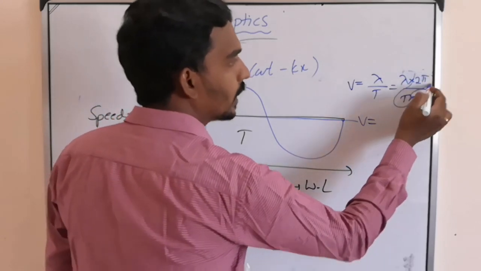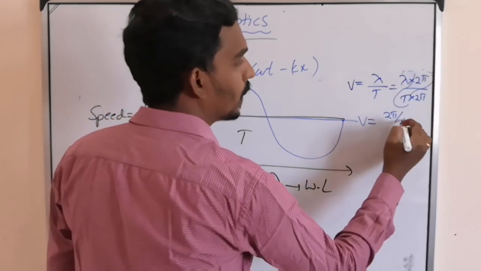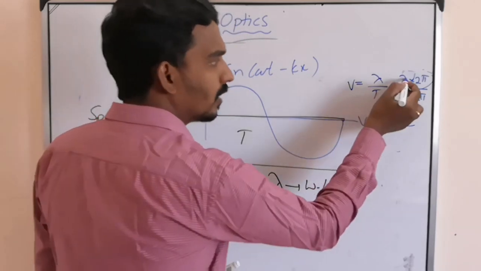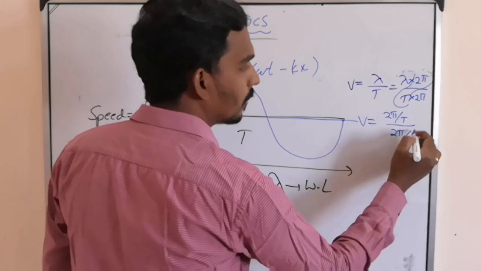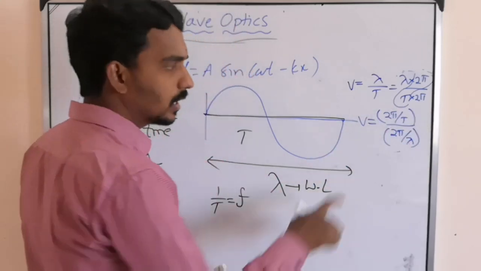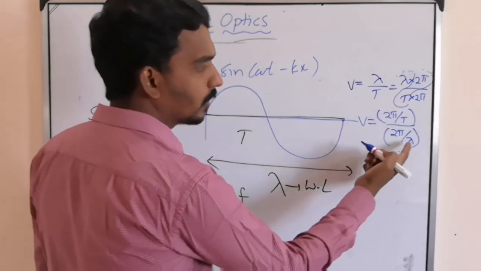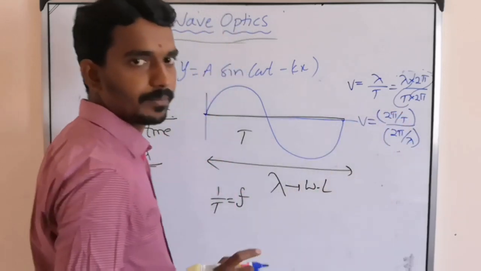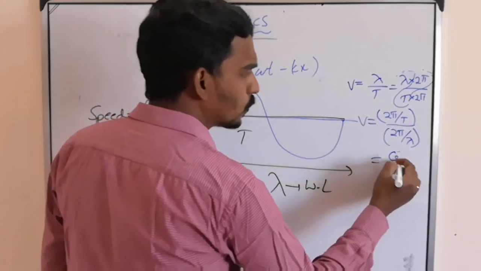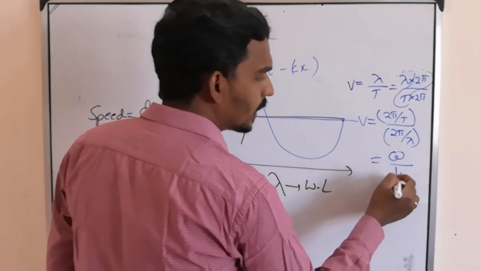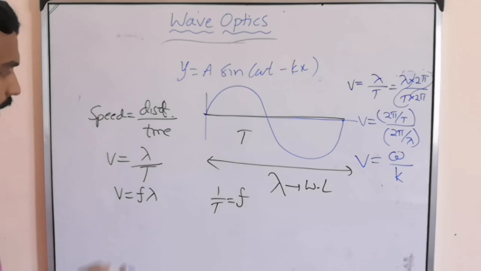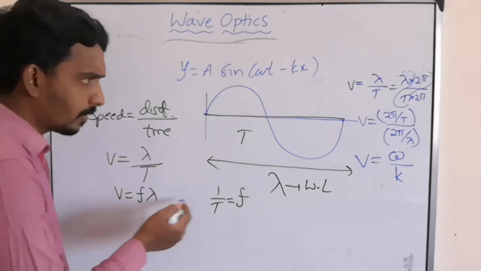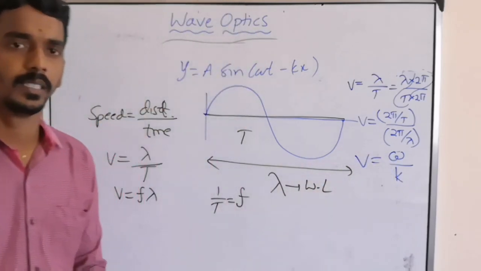And I will write 2 pi by T together. Then I will bring lambda to the denominator, so 2 pi by lambda. Because the 2 pi gets cancelled, it becomes lambda by T, the same. 2 pi by T is omega. 2 pi by lambda is k, the wave number. So what is the speed of the wave? Omega by k. Either lambda by T, or f lambda, or omega by k.